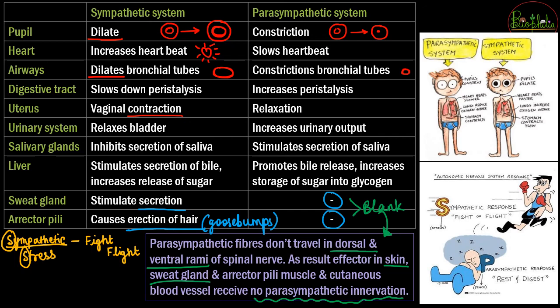Under stress conditions, what will happen? If you are fighting or want to run away, say a dog is chasing you, showing very sharp teeth, what is going to happen? Your pupils are going to dilate so that more light comes in and you can see to larger distances. You are scared, so your heartbeat is going to increase. Your airways are dilating because you need more and more oxygen. The digestive tract is going to slow down peristalsis because at that time you do not need to digest food. You are in a condition wherein you need to run away from that place. So all this is related to the sympathetic nervous system working under stress conditions.